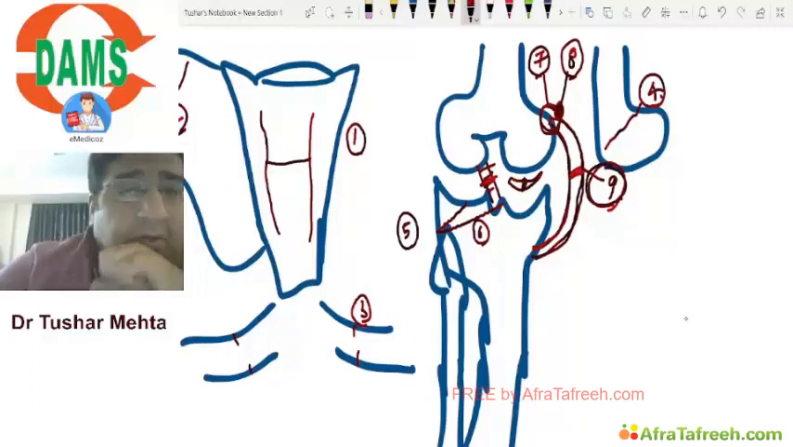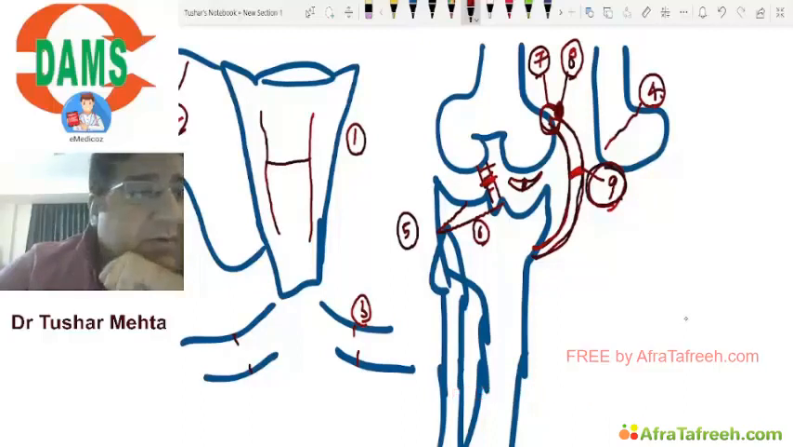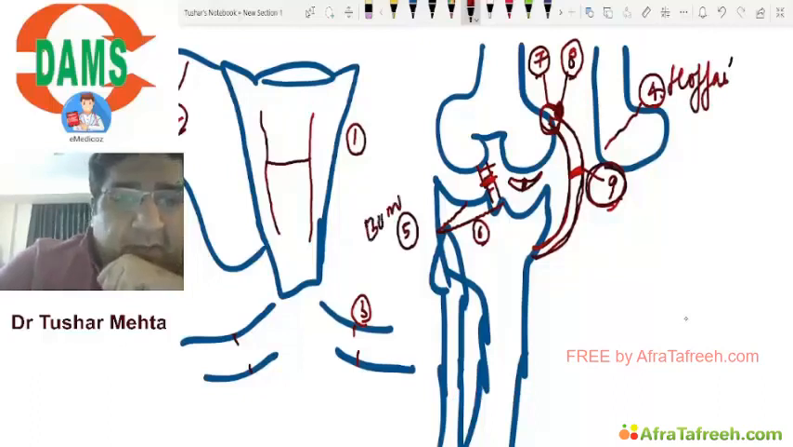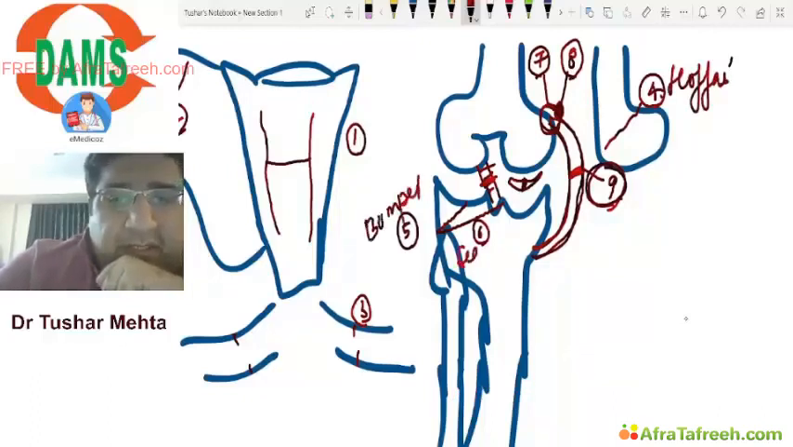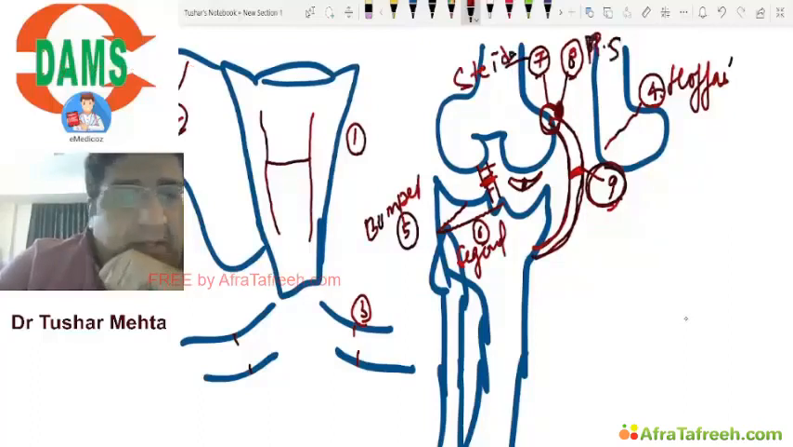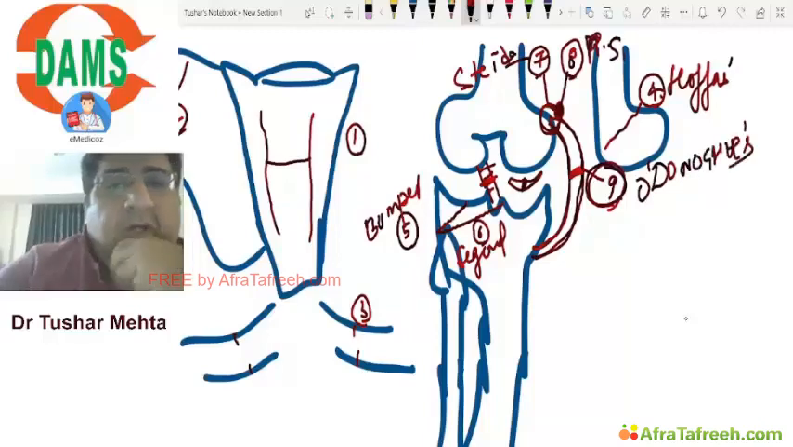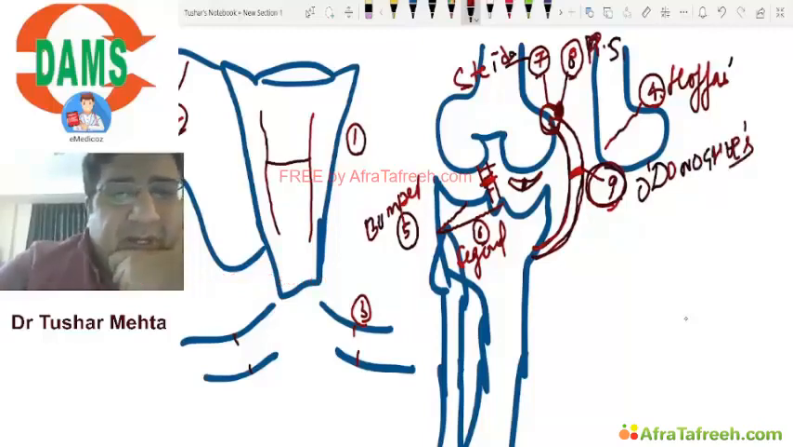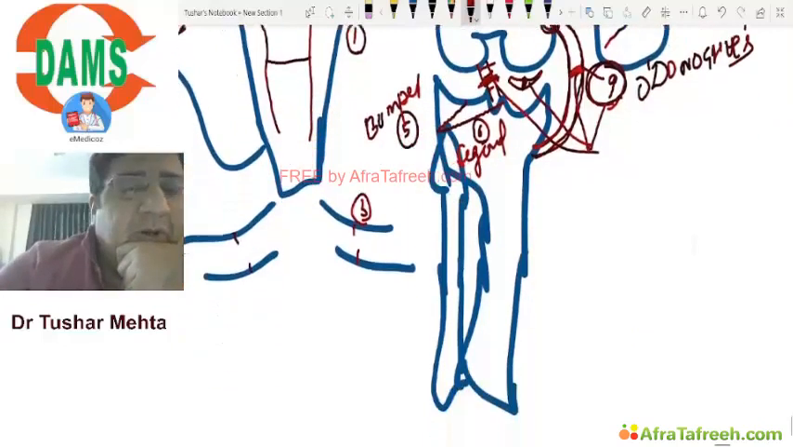Ninth is O'Donoghue's unhappy triad. Fourth is Hoffa's. Fifth is Bumper. Sixth is Segond. Seventh is Stieda. Eighth is Pellegrini-Stieda. Ninth is O'Donoghue. Okay, injury to ACL plus MCL plus medial meniscus, that is O'Donoghue's unhappy triad.